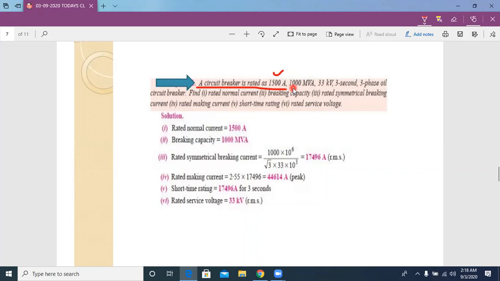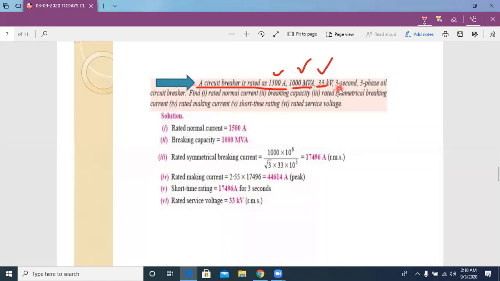The 1000 MVA is the breaking capacity. The 33 kV is the operating voltage, the system voltage.